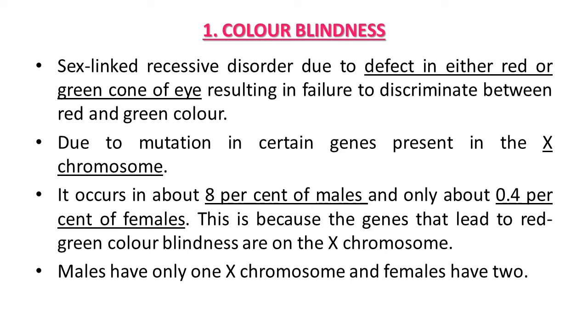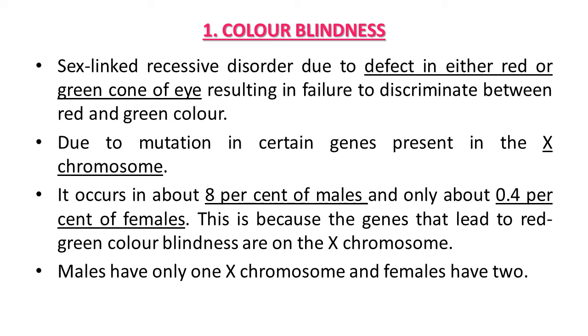Can you assume where this condition creates a major problem? At a traffic signal, as you know, red and green lights are there. In this condition, such a person can't differentiate between red and green color.